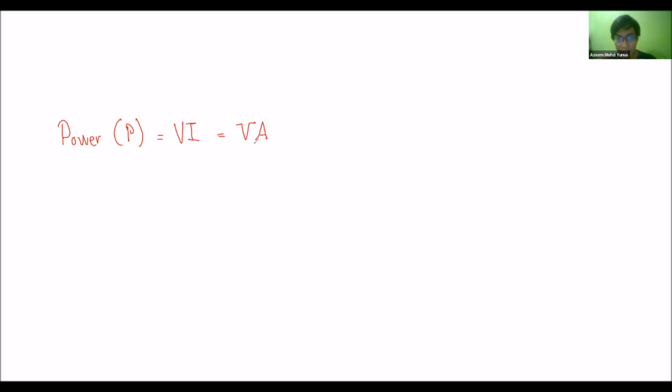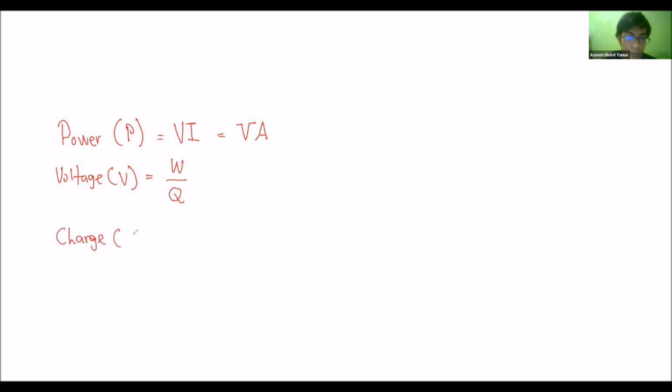But if you know the basic things about volt, let's do it like this. Voltage is actually the amount of work done over charge. Charge is Q. Before we do this, we need to define charge as well.